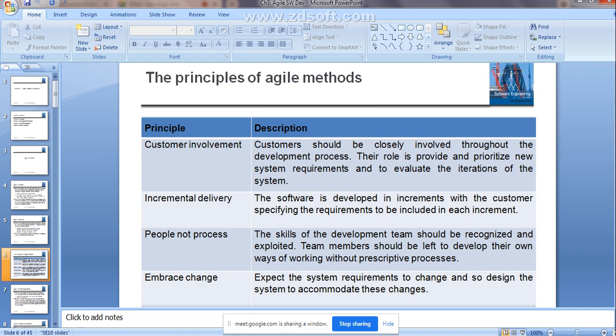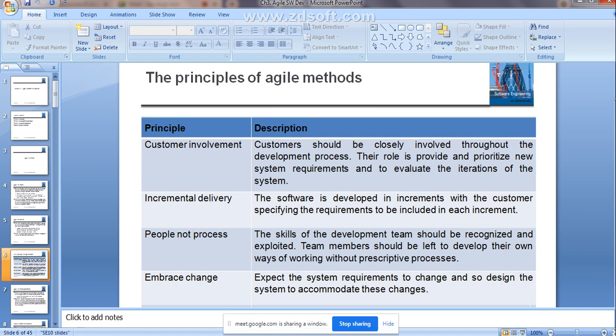Then the second principle is incremental delivery. Already you know, instead of developing the whole system at once, you are going to develop different versions of the software according to the requirement. Now, the user has given a priority for the requirements. The functionality having the highest priority you are going to develop in the earlier increments, and the requirement having the lowest priority you are going to develop in the last increments, right?